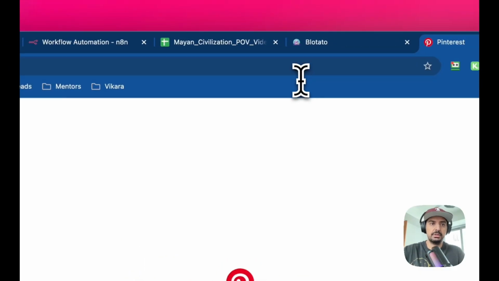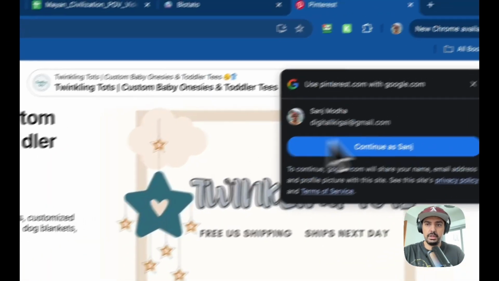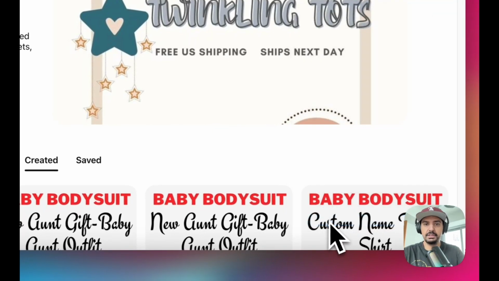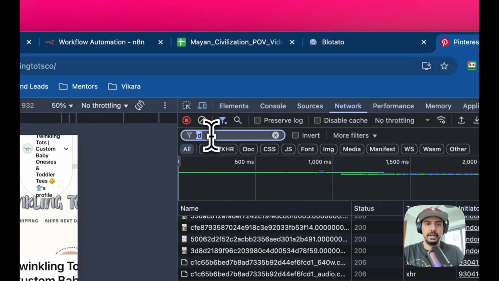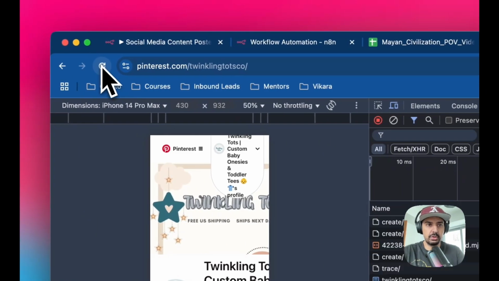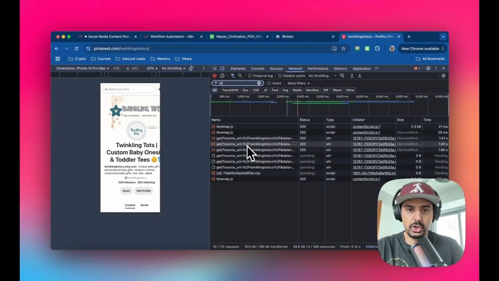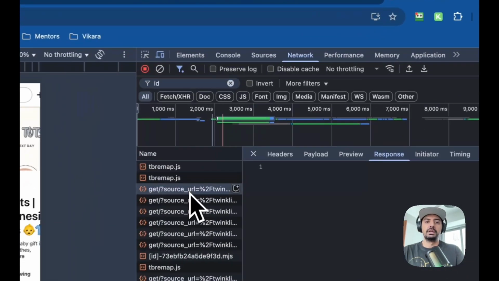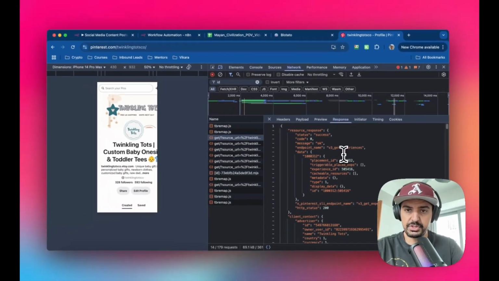So let me just get rid of this URL. And then go to your profile. And I'm just gonna refresh this. And then you want to right click, inspect. Okay, head over to network. And then you might need to refresh it again. Okay, so just click on refresh and then just type in ID. Click inside of here. And then you want to go into this code here where it says response, okay?